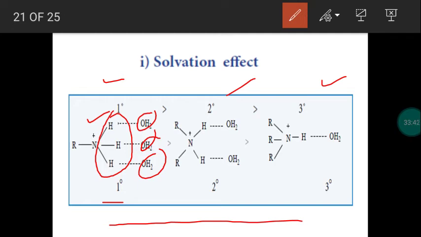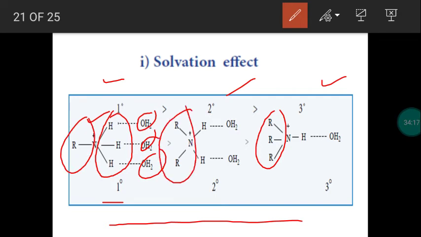And what is the third factor I said already? Steric effect, steric hindrance. That means the steric factor between the groups. Steric factor will be very high in tertiary amine because 3 bulky groups are present in the tertiary amine, R3N, isn't it? So steric effect or steric hindrance will be predominant in that. If steric effect is more, stability will be less. Steric effect will be less in primary, with only 1 alkyl group, and medium in secondary. Okay, so 3 factors. One is plus I effect, electron releasing groups.